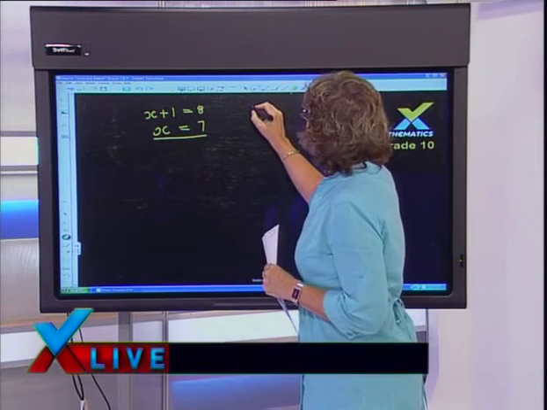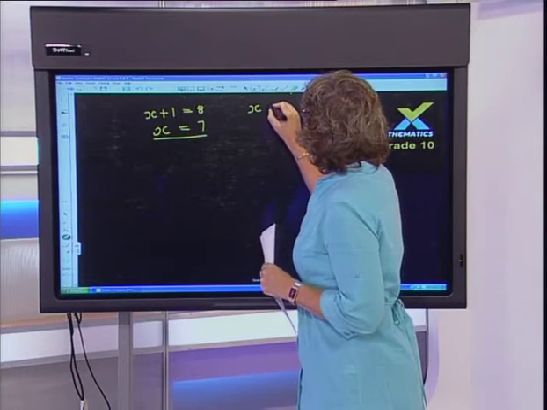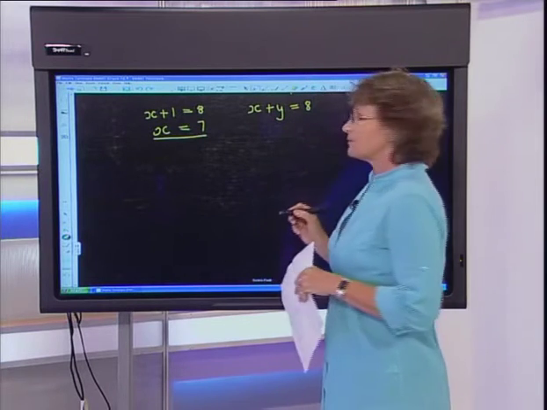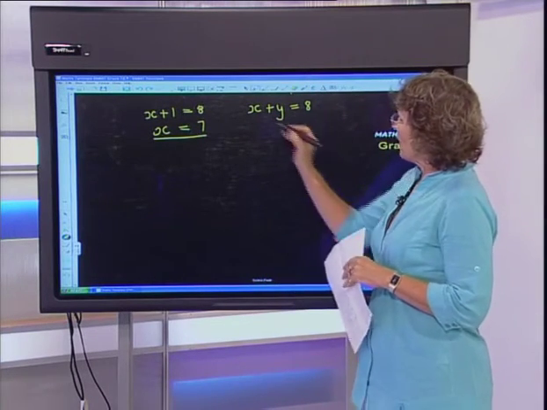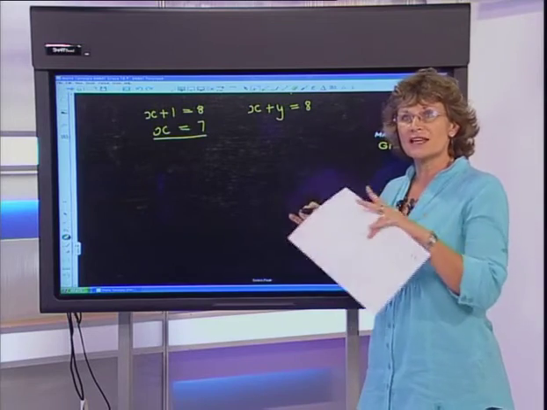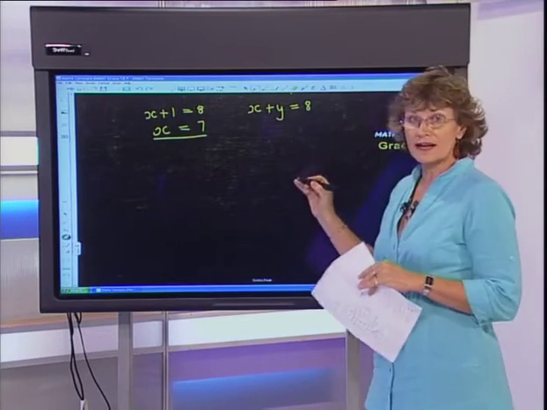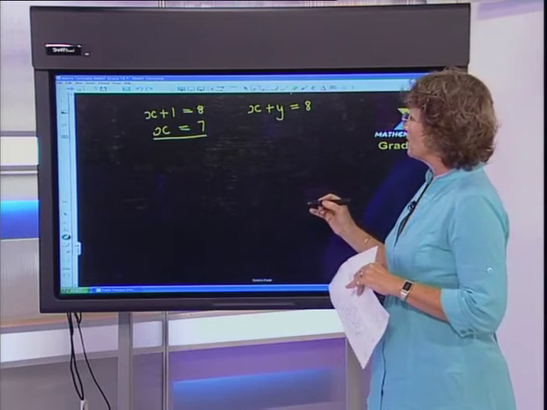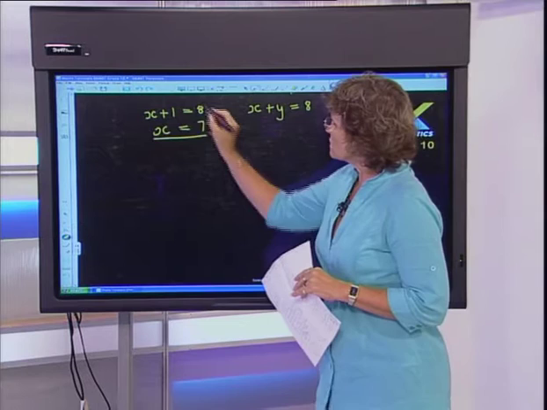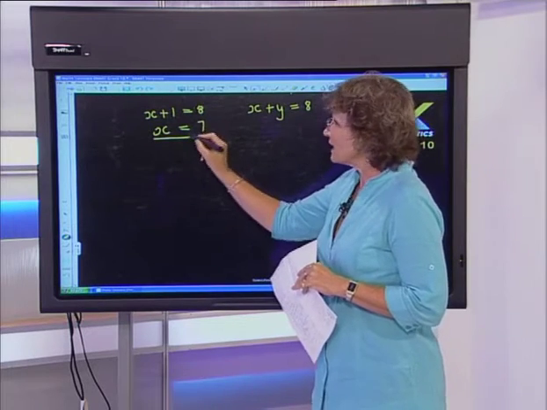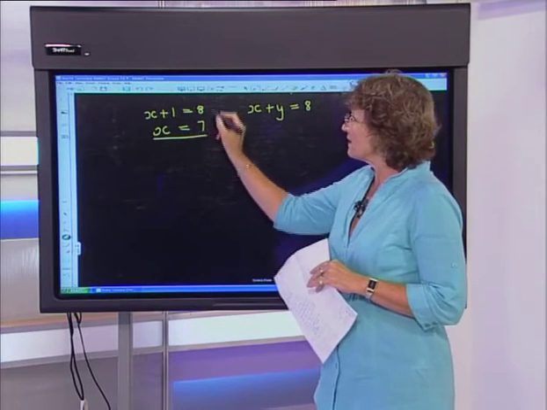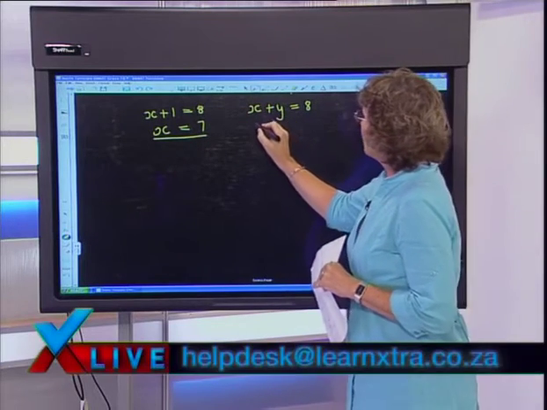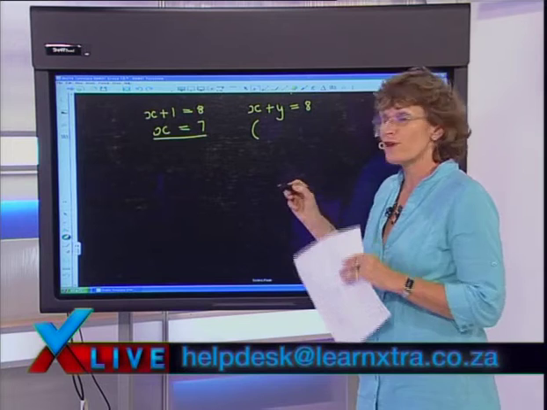That's the kind of thing that we started preparing you for in grade 8 already. Now what happens if, however, I take something like x plus y is equal to 8? Can you see that now I've introduced a second variable. It's still linear, but now I've got to solve for an x and a y. Where this one had a unique solution, the only thing that made that equation true was a 7, here you have a whole family of solutions.